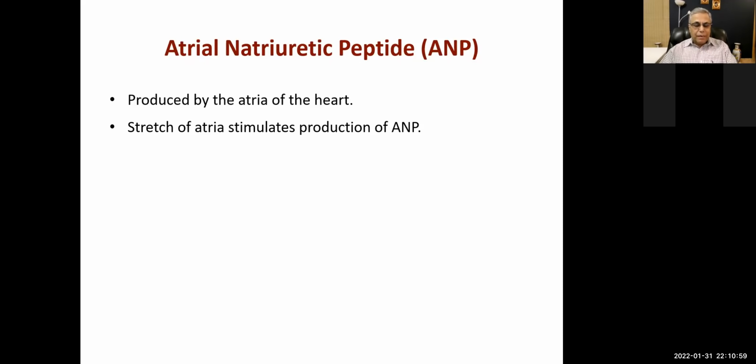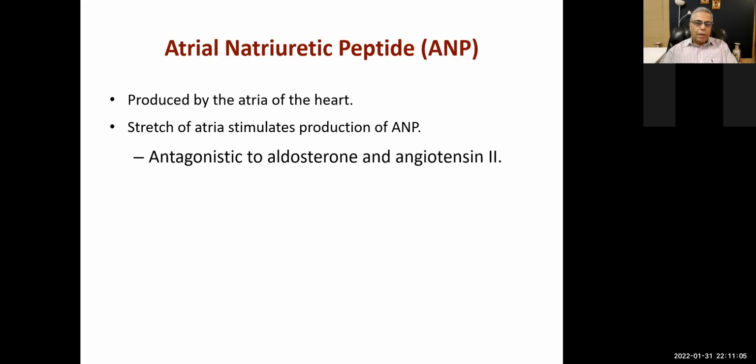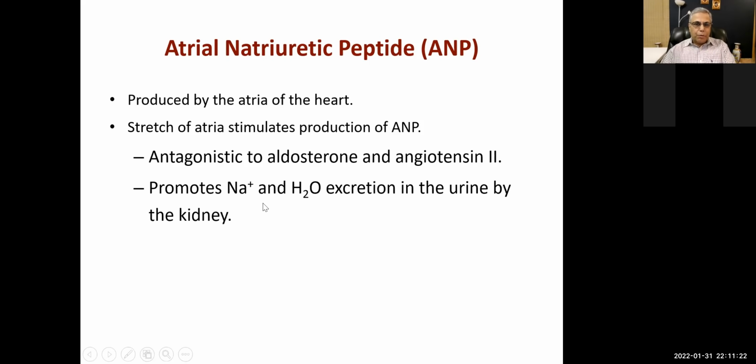We call it brain natriuretic peptide because it was first isolated from the brains of pigs, all right? Now, it is an antagonist to aldosterone and angiotensin 2. Good, that is a good effect because both aldosterone and angiotensin 2 cause remodeling and fibrosis and increase in extracellular matrix in the heart, all right? It promotes sodium and H2O excretion in the urine by the kidney.